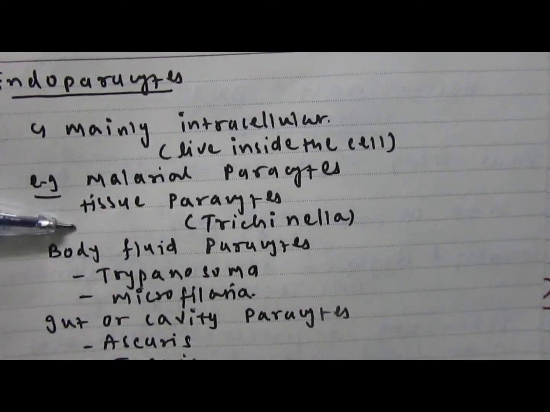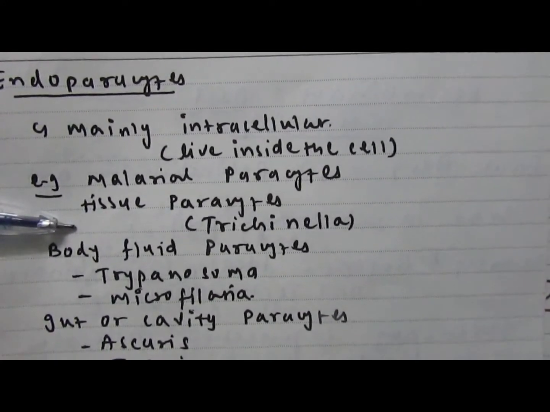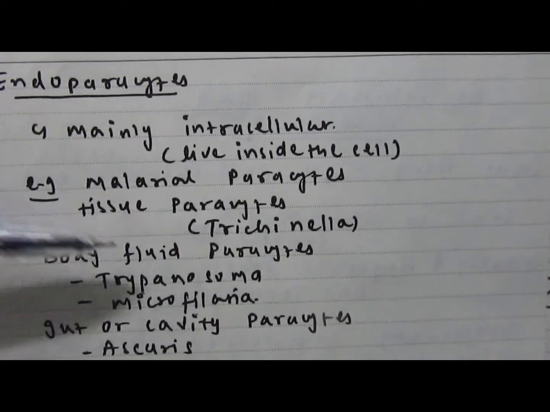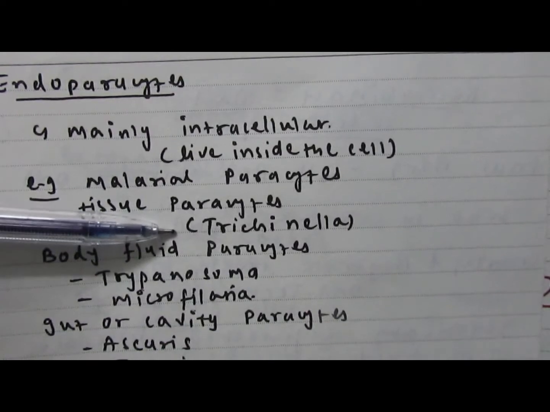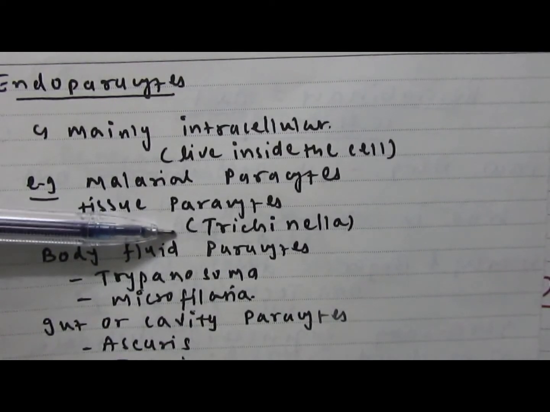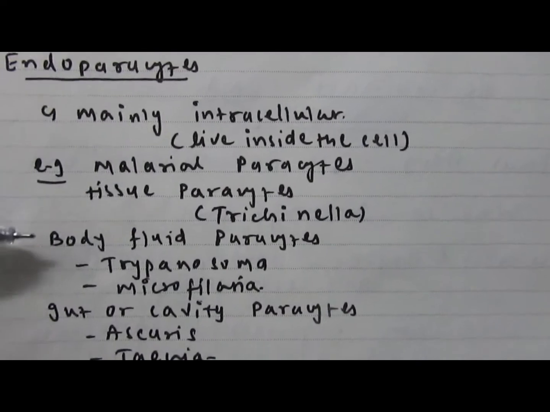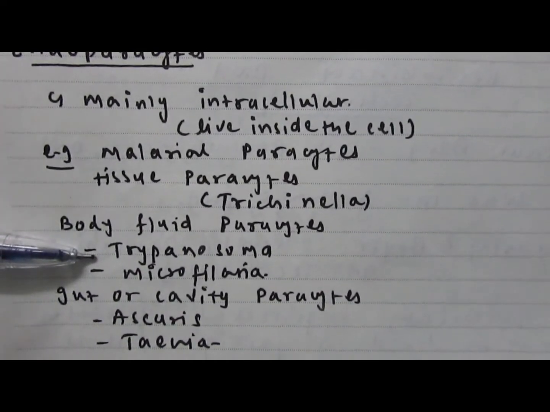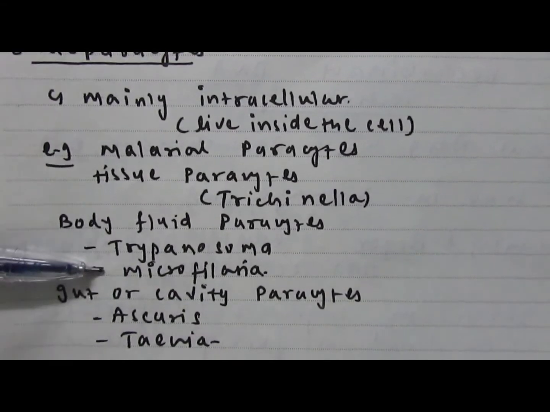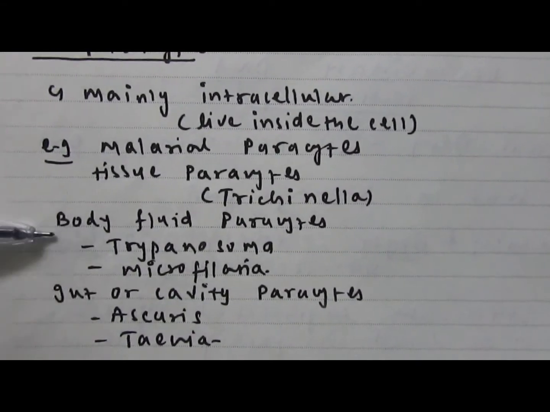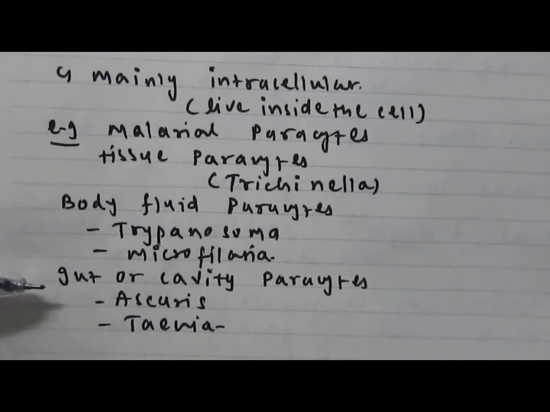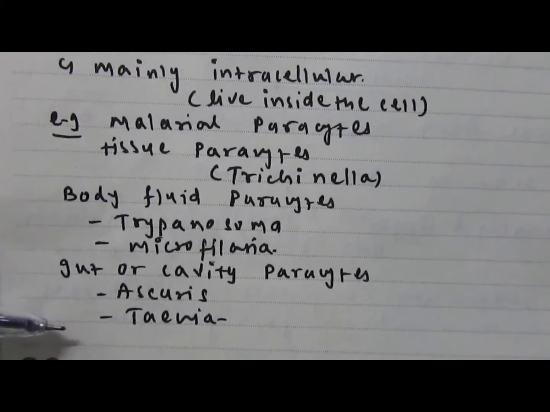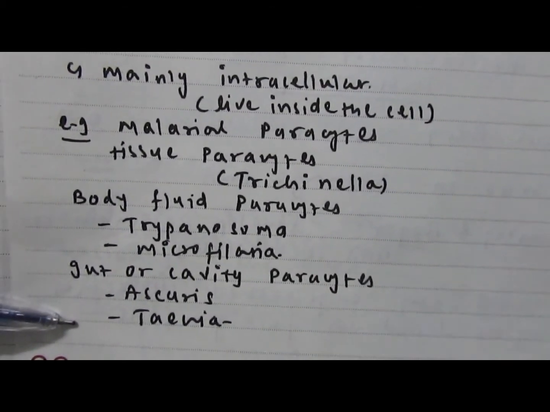Then tissue parasites target big tissue materials, and Trichinella is an example of endoparasites living on the tissue parts. Then body fluid parasites, the best well-known example is Trypanosoma, as well as microfilaria. Then gut as well as cavity parasites, Ascaris and Taenia are the examples of gut parasites.